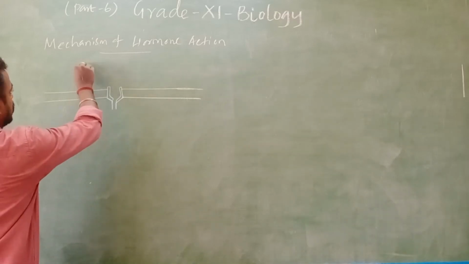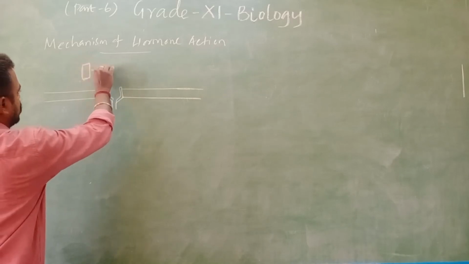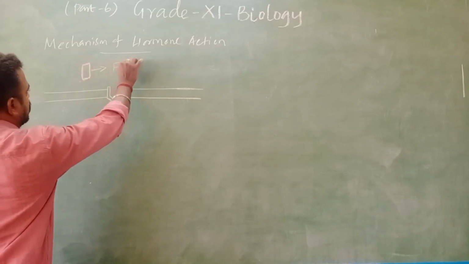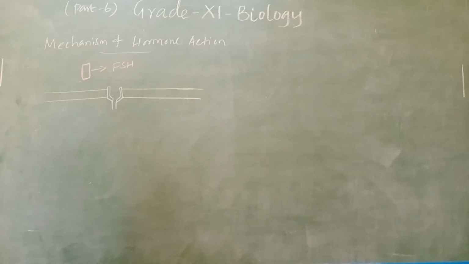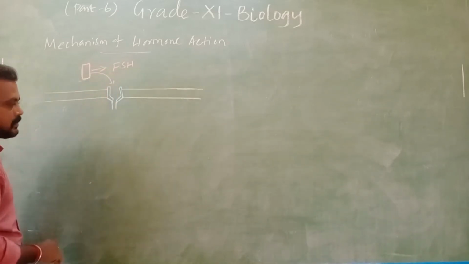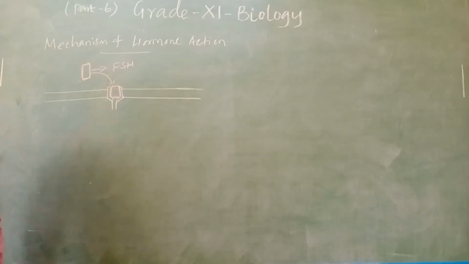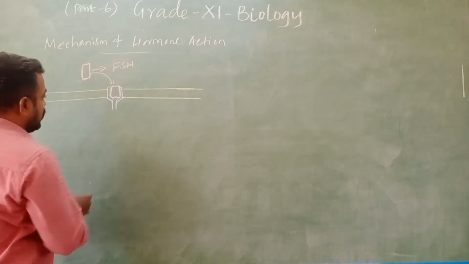What happened? Here the hormone is coming. This hormone is FSH, follicle stimulating hormone. It comes near to the receptor and sits on the receptor. Then what happened here?